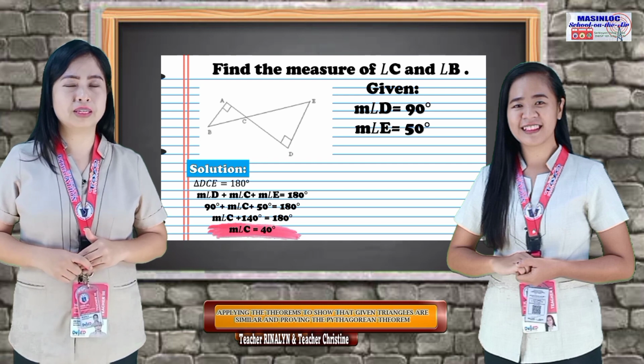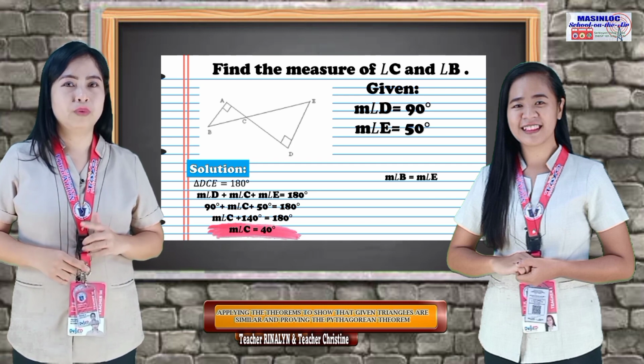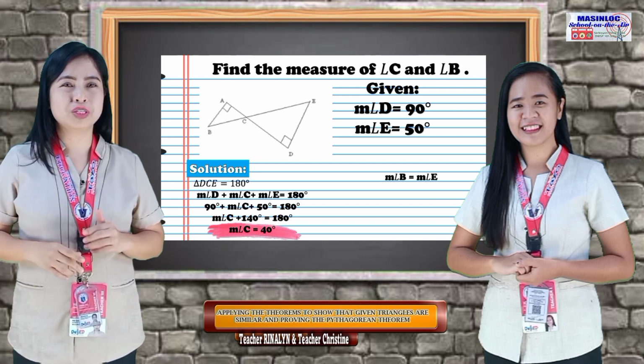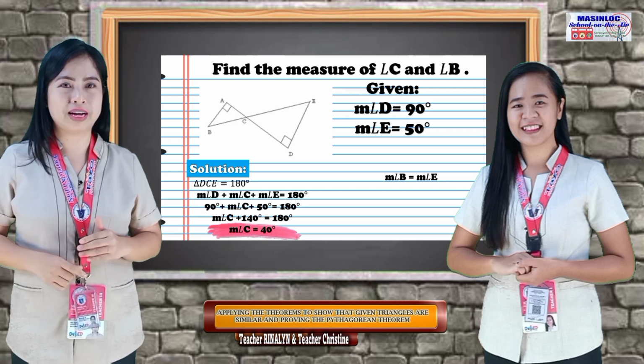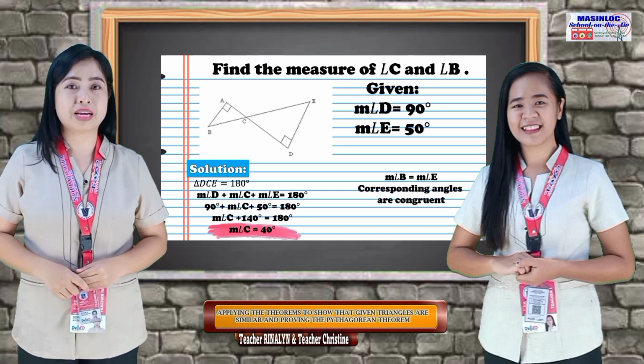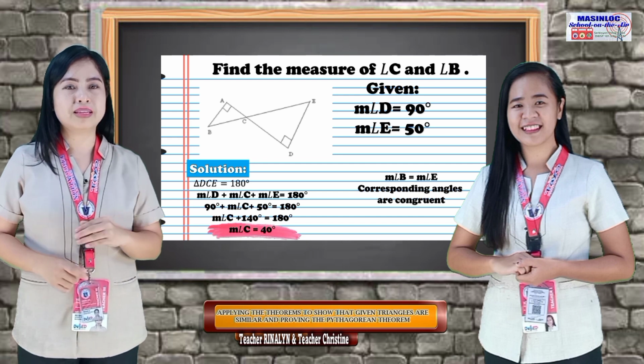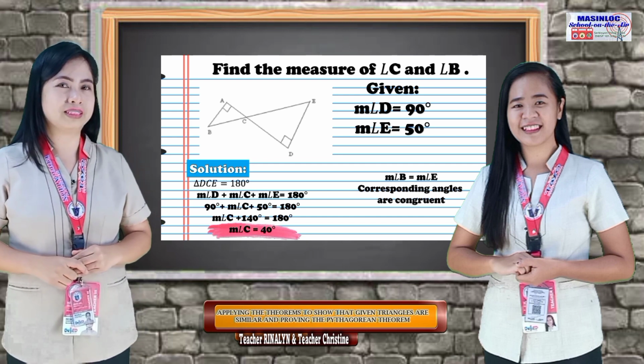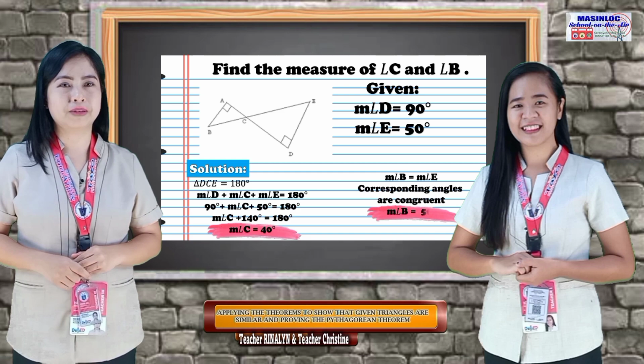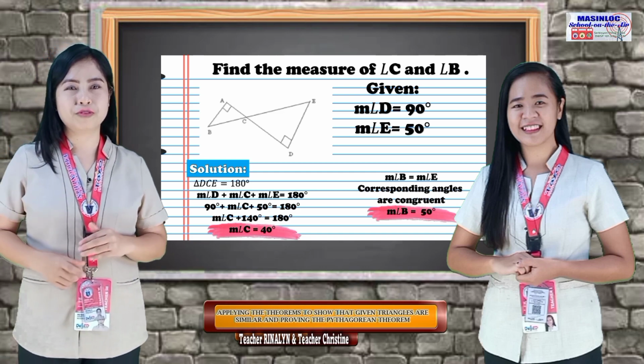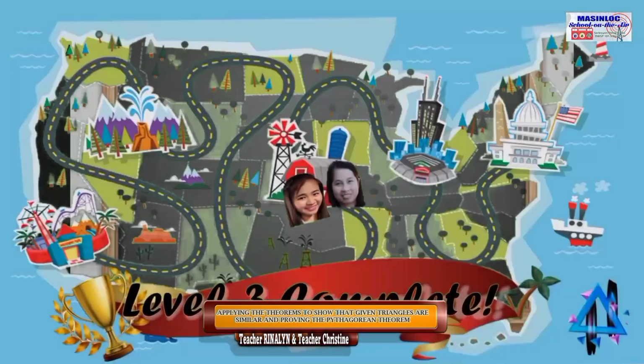How about the measure of angle B? Well, that's right. Measure of angle B equals measure of angle E because B corresponds to E and corresponding angles are congruent. Therefore, measure of angle B is also equal to 50 degrees.